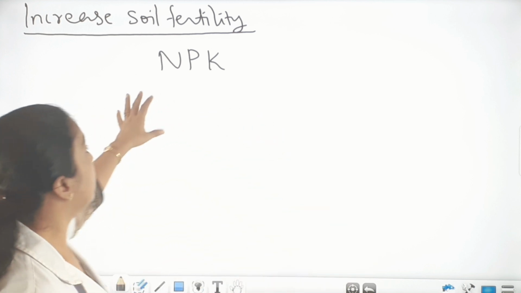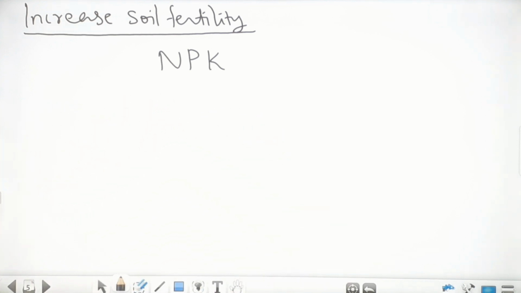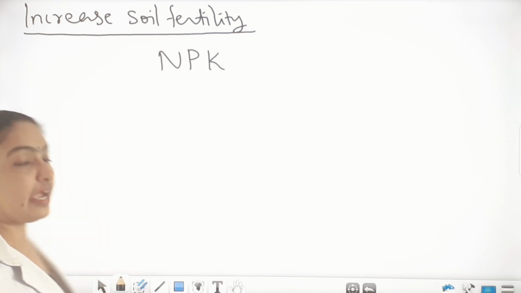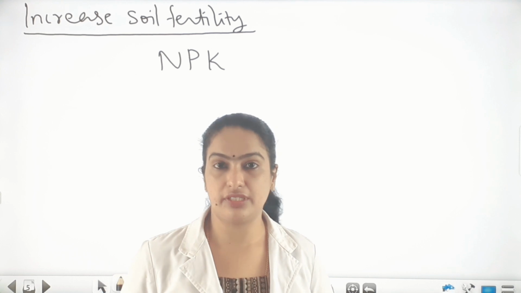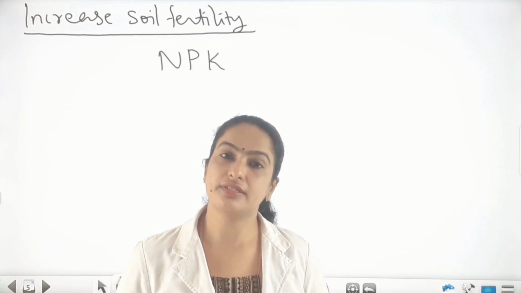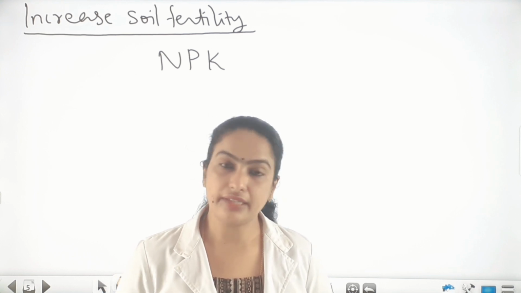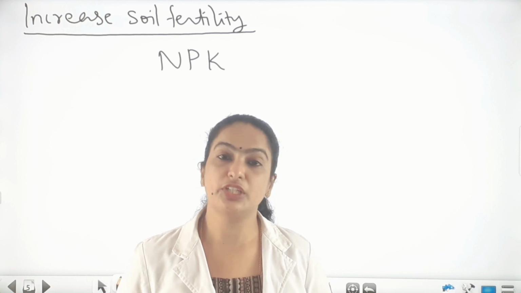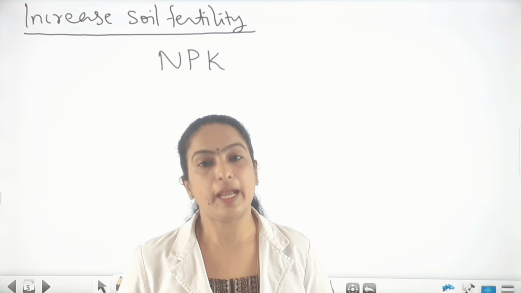This gaseous nitrogen can be fixed by some microbes, and due to lightning or rain, the nitrogen reaches the soil, and that nitrogen needs to be converted into simple form, then only the plants can absorb it.